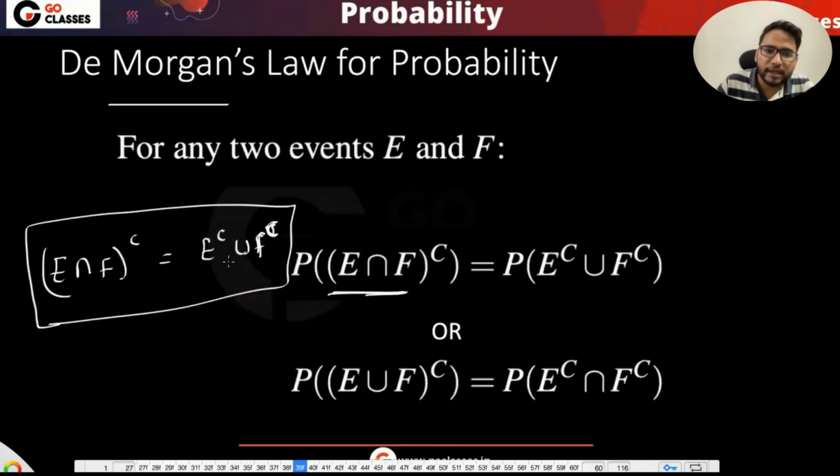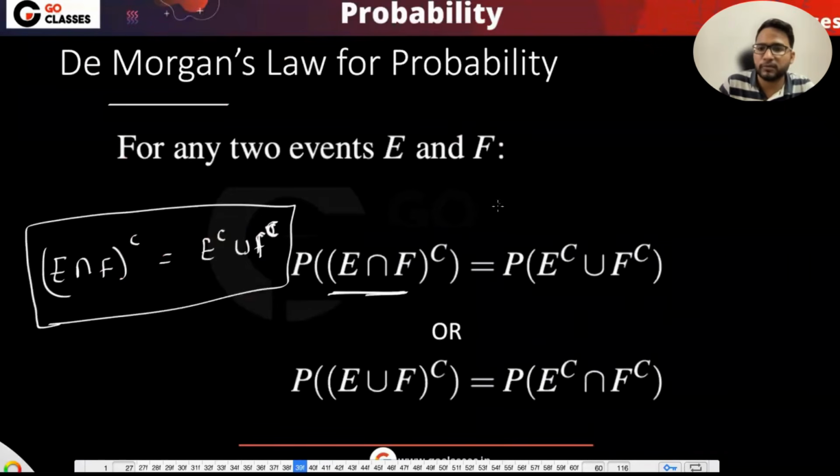Isn't it the same as E complement union F complement? E complement will be this, and F complement is this. If you take the union of these 2 sets, you will not be including this, and you will be including the exact set, which is this. So these 2 sets are the same, as you must know from discrete mathematics.